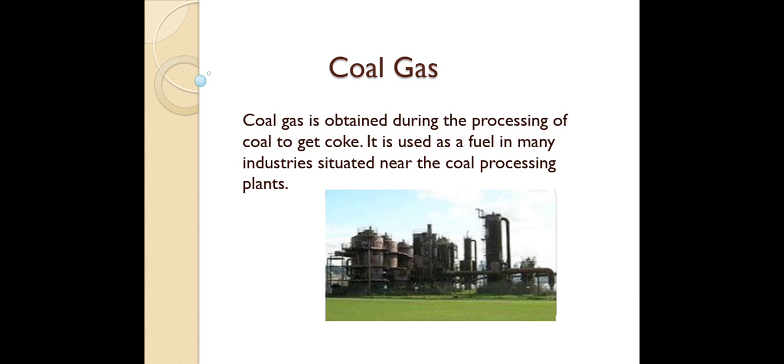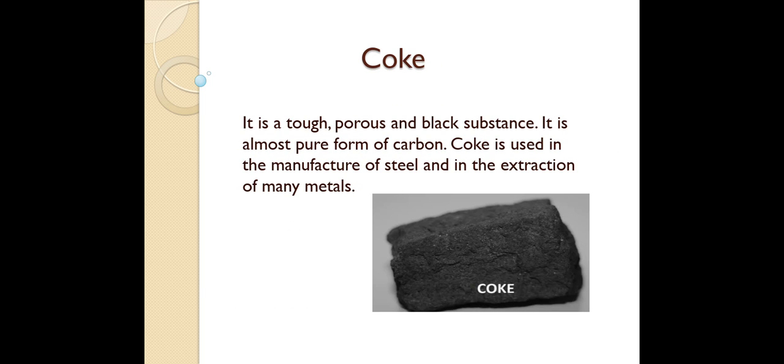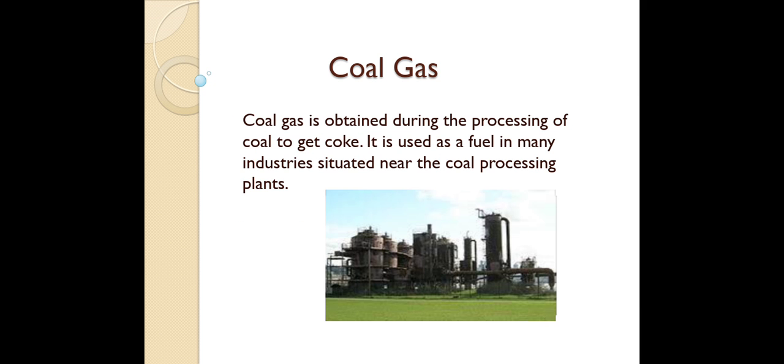Now let's see coal gas. What is this coal gas? The coal gas is obtained during the processing of coal to get coke. Now we already know what coke is. While processing this coal to coke, in that process this coal gas is obtained. And what is the use of this coal gas? It is used as a fuel in many industries situated near the coal processing plant. So this coal gas can also be used as a fuel in many industries.